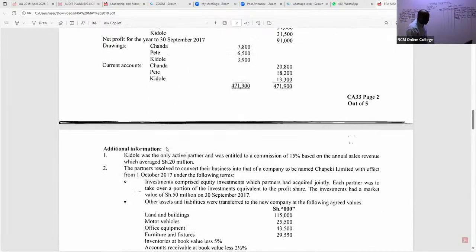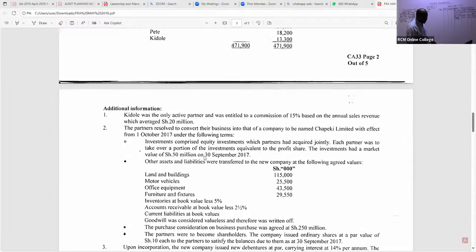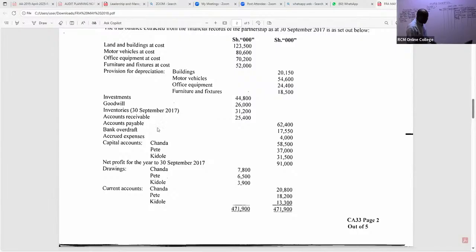They have told us here, please listen, first of all, listen. They have told us somewhere here that current liabilities were taken at book values. Even if they never told us, that is the rule. So all the current liabilities, what do we have there? We have payables, and I can see we have accrued expenses. They were taken over by the new company, even the bank overdraft. I can see bank overdraft, yes. So bank overdraft was taken over by the new company.